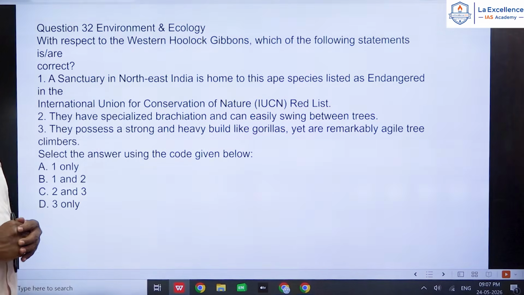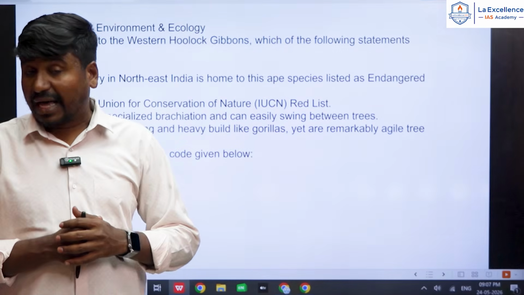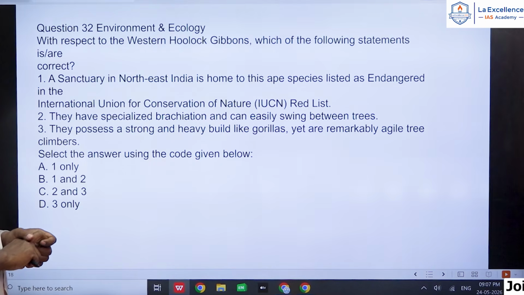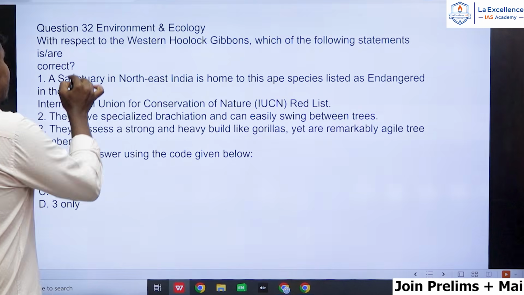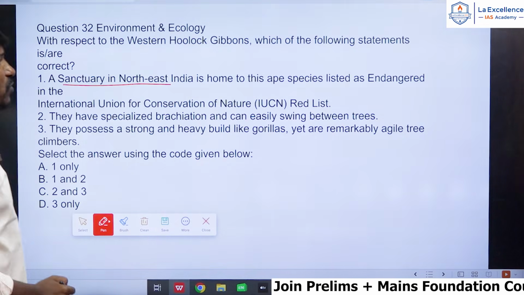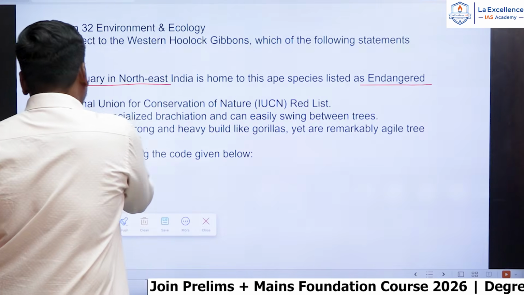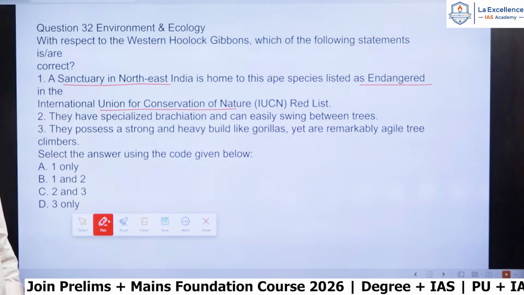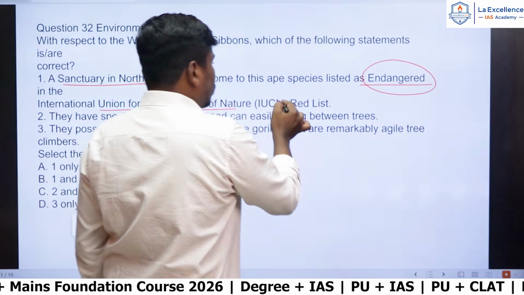Question number 32, again it's an environment and ecology question, and this question we have discussed multiple times in the class and in our RRP program as well. With respect to Western Hoolock gibbons, which of the following statements are correct? Please remember, a sanctuary in northeast India is home to this ape species listed as endangered in the International Union for Conservation of Nature, that is IUCN, as we call it in short,